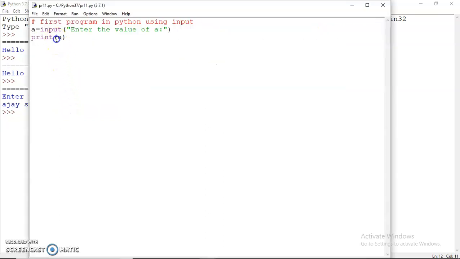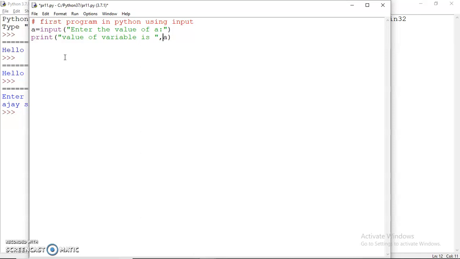Now let me just modify this print statement for you. I can combine the message and the variable name with the help of a comma.